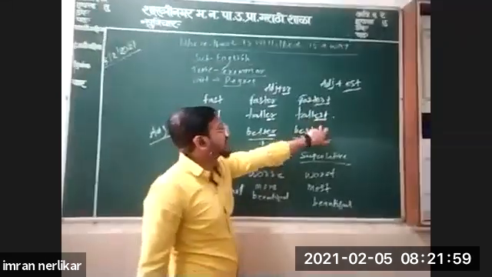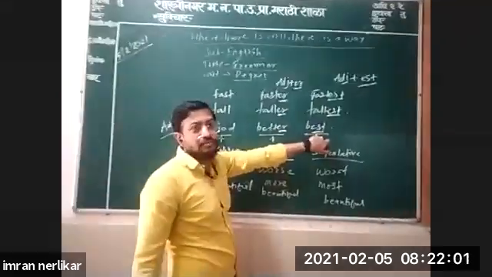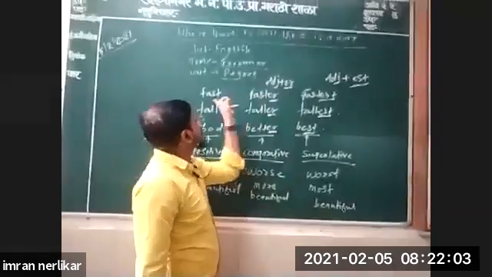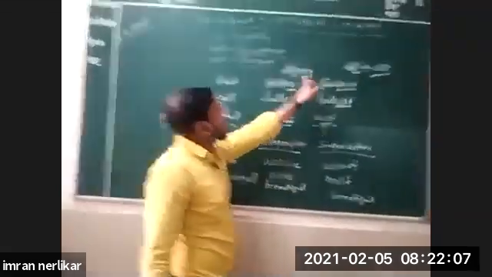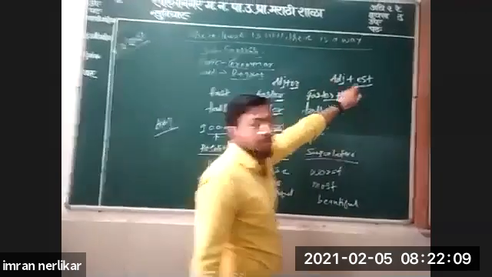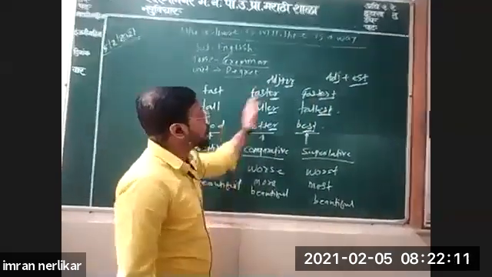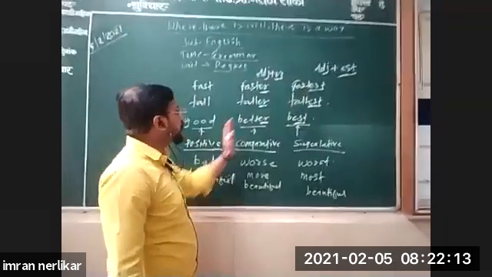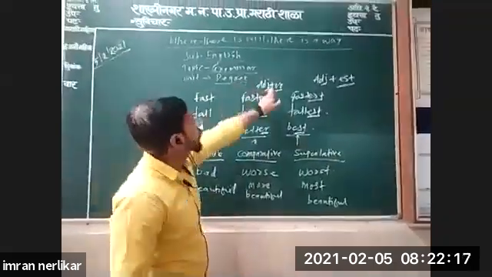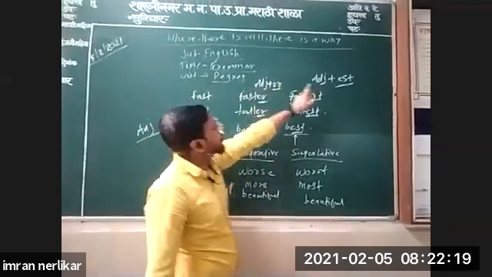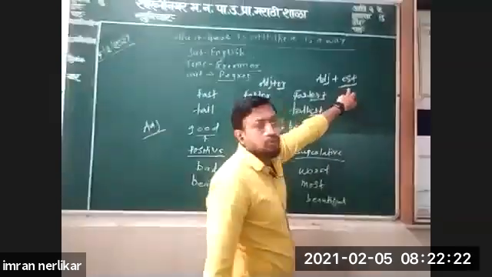Fastest, tallest, best. So fast, faster, fastest. Adjective plus er, adjective plus est. These are the forms of degrees: positive, comparative, superlative.